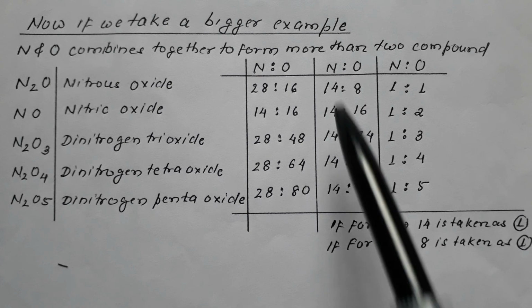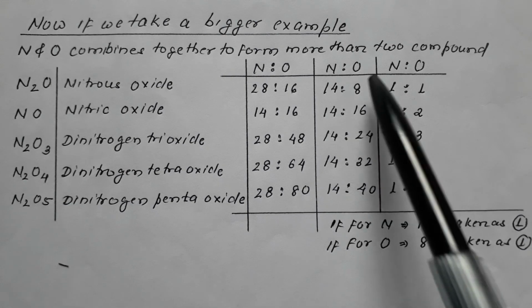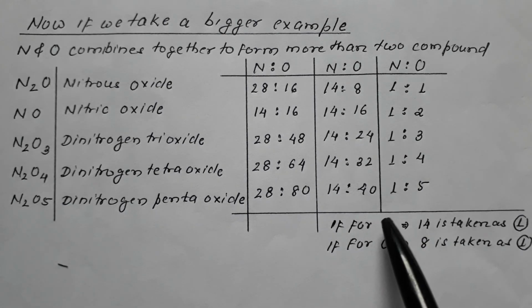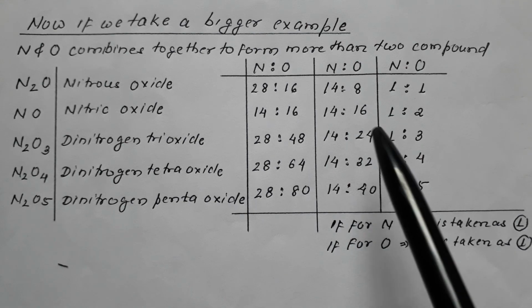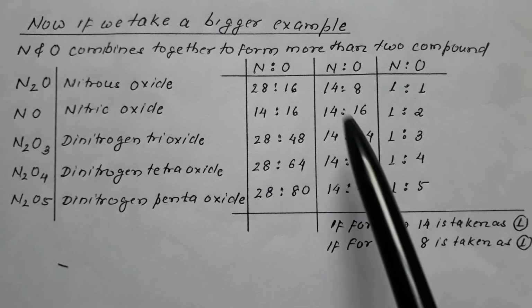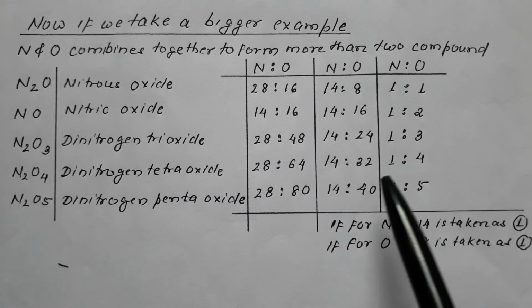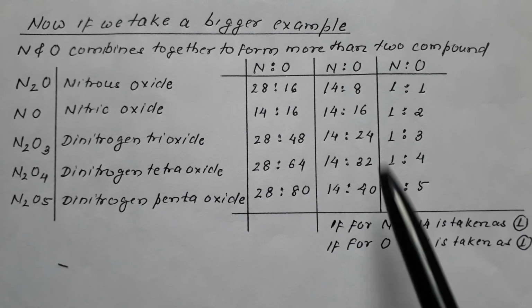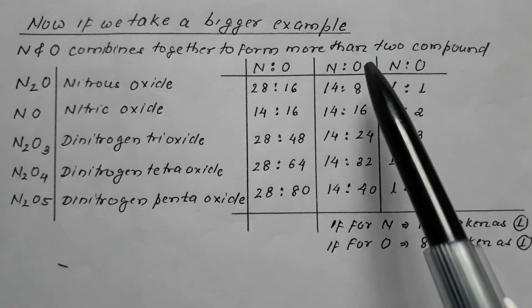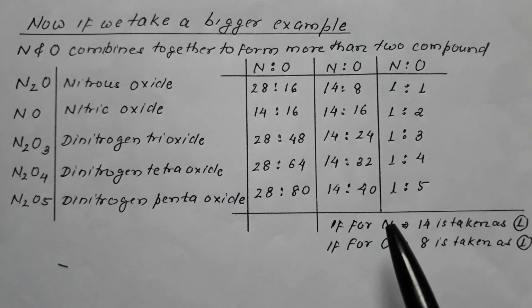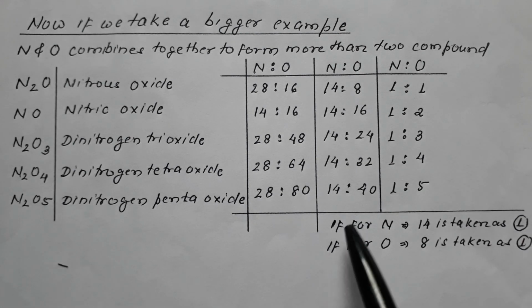Fixed quantity of nitrogen, which is 14, is combining with multiple quantity: 8 into 2, 16, 8 into 3, 24, 8 into 4, 32, 8 into 5, 40. The fixed quantity of one element is combining with multiple quantity of the other. So this example makes the law of multiple proportion absolutely clear.